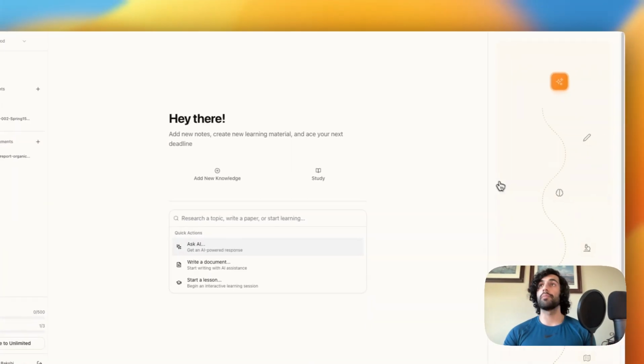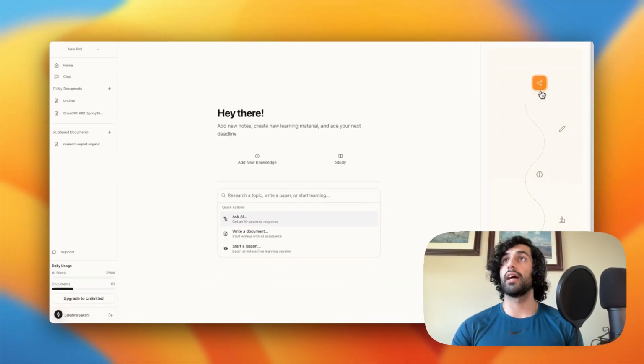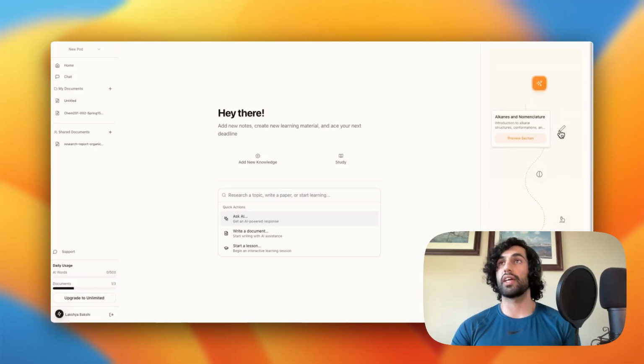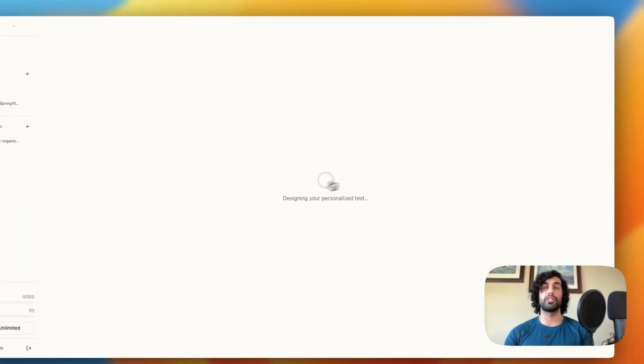So this is available to us to generally understand. And once that's all there, we can go ahead and take a look at our Duolingo-style journey mapping and see our Orgo syllabus, which we had uploaded, is converted to alkanes and nomenclature, alkenes and alkynes. Let's go ahead and open up the alkanes and nomenclature section.